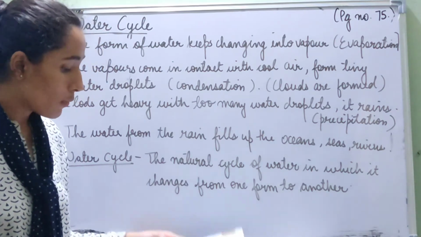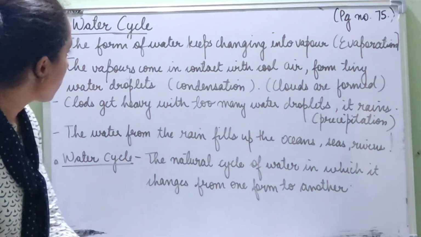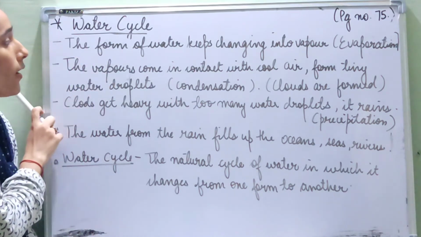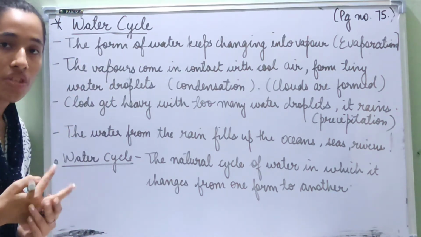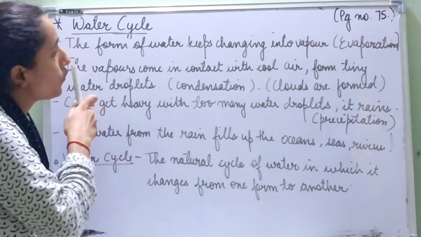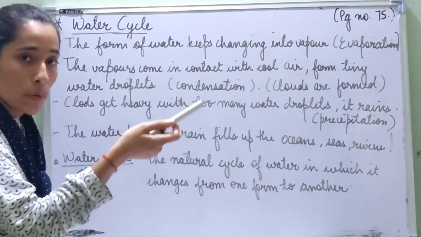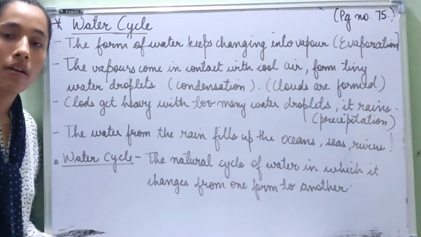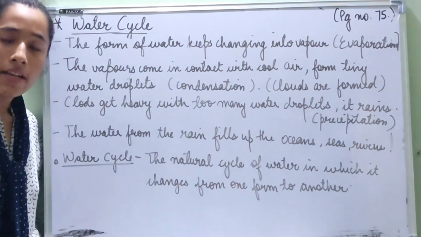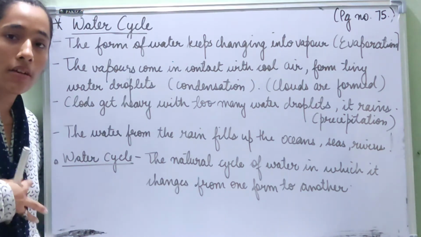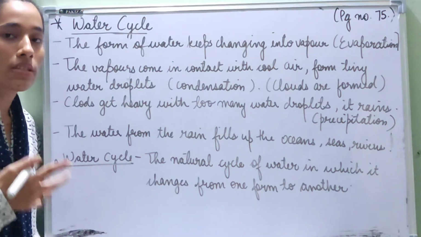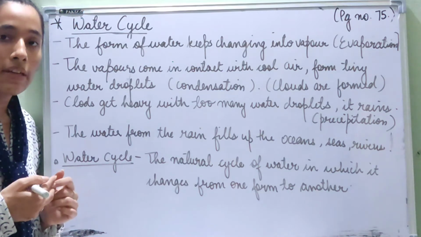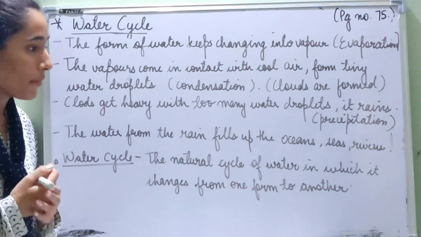Now we are going to revise what we have read today. So today we learned about the water cycle. The form of water keeps on changing in nature, and the change of water into water vapor is known as evaporation. How it happens is the constant sunlight, the heat from the sun, evaporates the water from the oceans, seas and rivers, and it is a continuous process with a very rapid rate of happening.